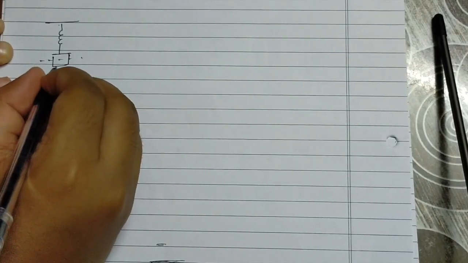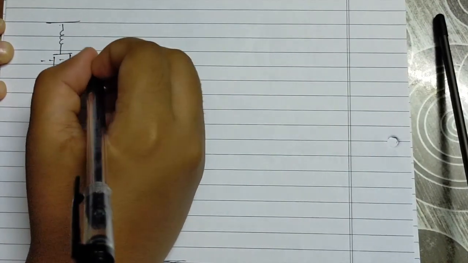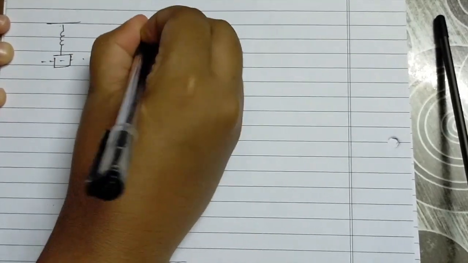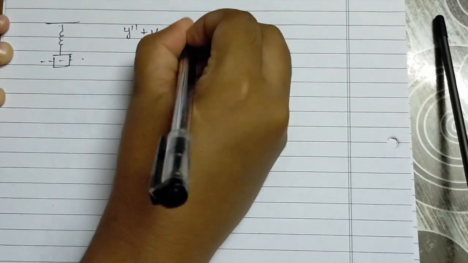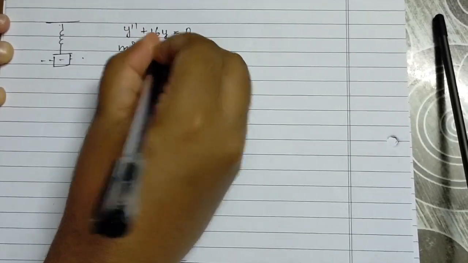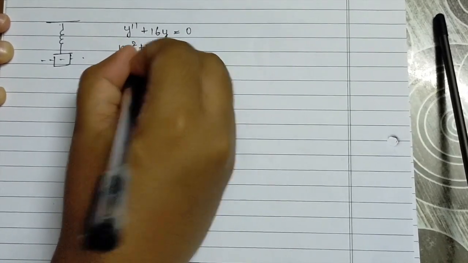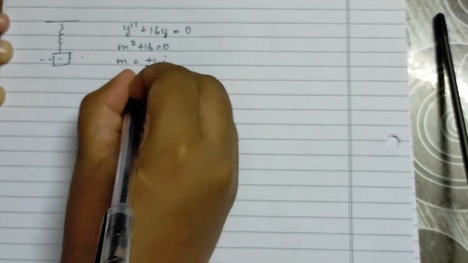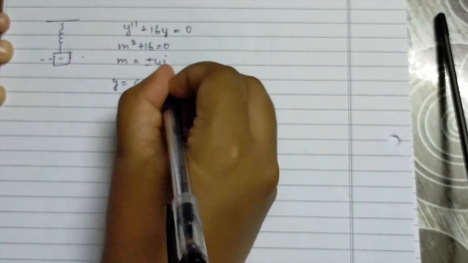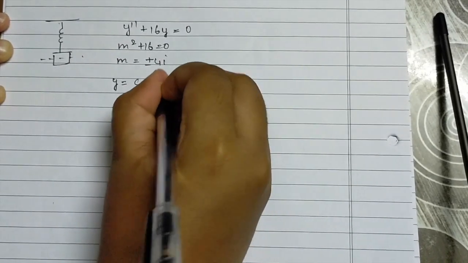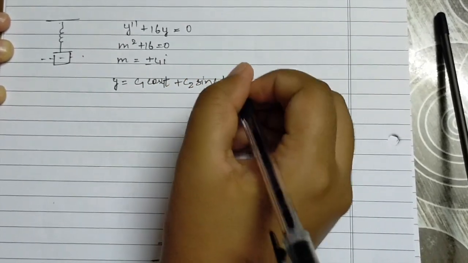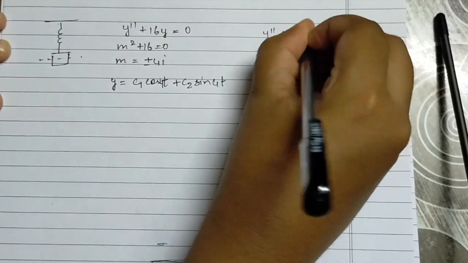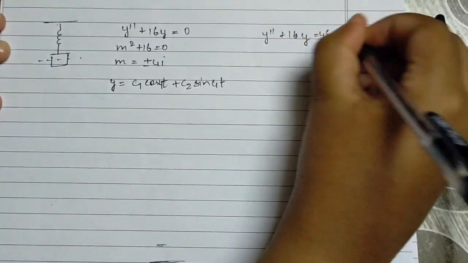If we were to displace it suddenly, our system would start oscillating. And these oscillations would be sinusoidal, which follows from the homogeneous part of our ODE. The auxiliary equation gives m equals plus or minus 4i. This would result in a solution like this: y equals c1 cos 4t plus c2 sin 4t. So our solution would be sinusoidal, and our delta function tells us when exactly it would start.